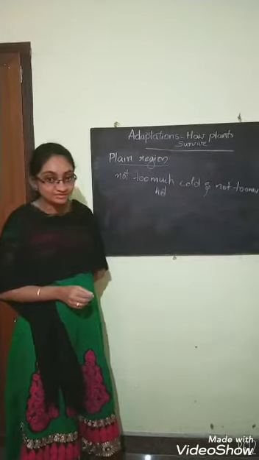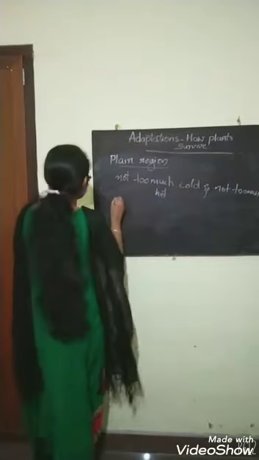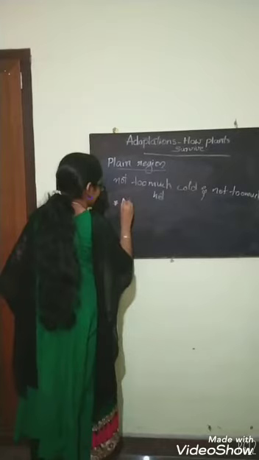And which are the plants or trees which are growing in this plain region? Do you know the examples? The first one is mango tree.